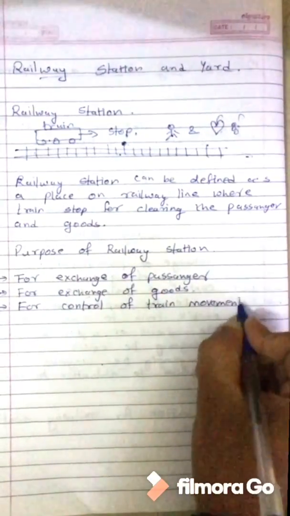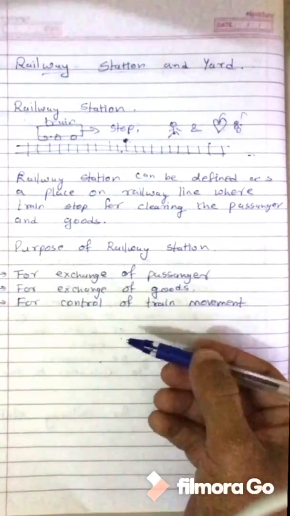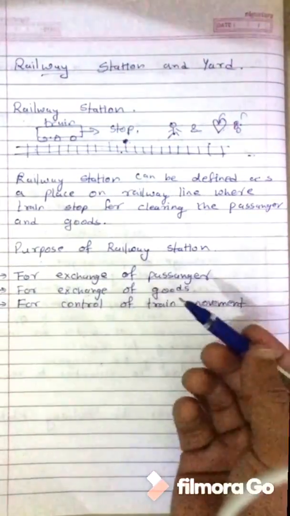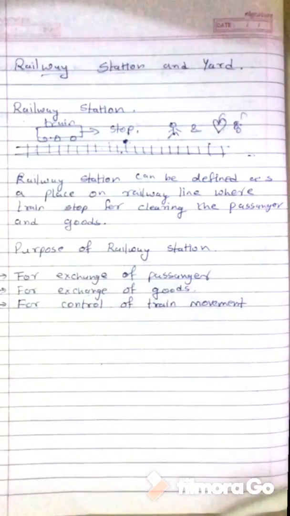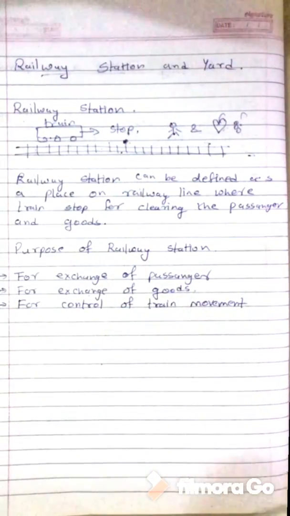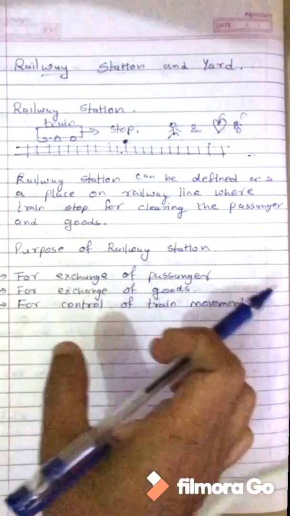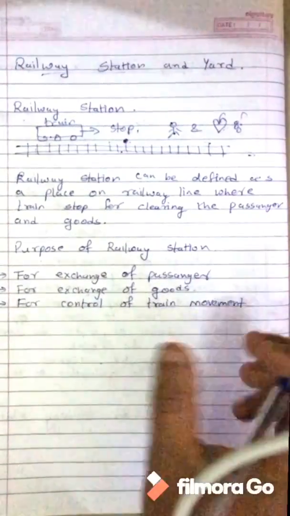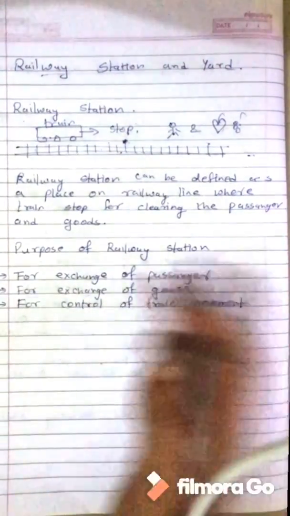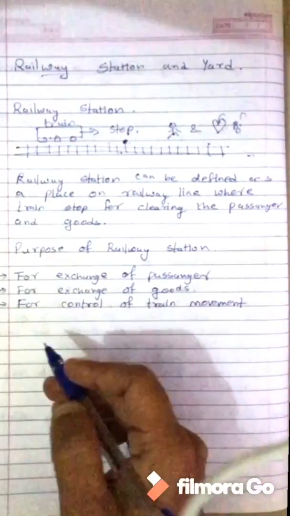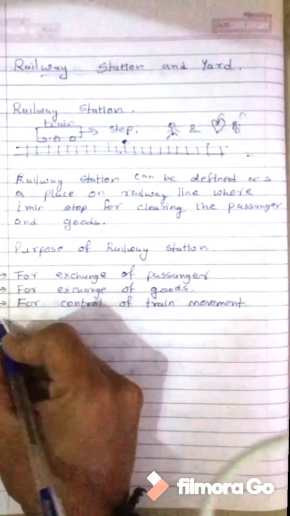In other words, train to stop, train to go, or train to give lesser speed. Means yellow signal. In a yellow signal, the train passes the station slowly. That is known as train movement: to stop, to go slowly, or to go fast, to cross the station speedily. That is control of train movement.